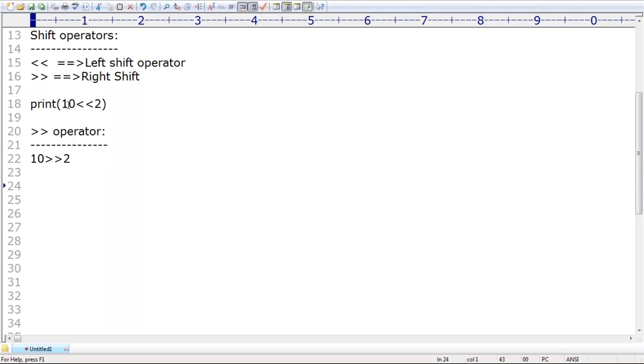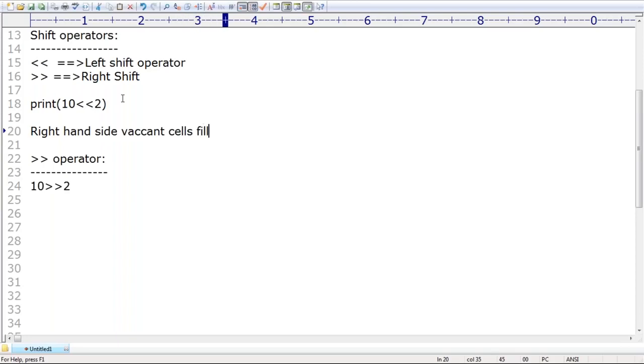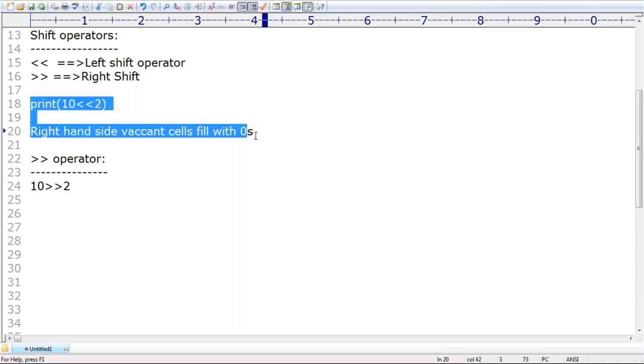I have one small doubt. If I move left hand side, now vacant cells will be there on the right hand side. Those right hand side vacant cells we have to fill with what? Can you please tell? I forgot. Fill with the zeros, right? If you move left hand side, right hand side vacant cells will be there, and we require to fill those vacant cells with zeros. Clear, right? So this is the left shift operator.